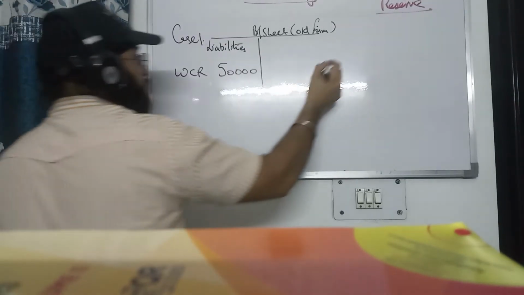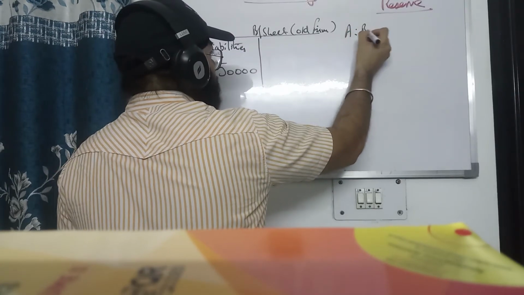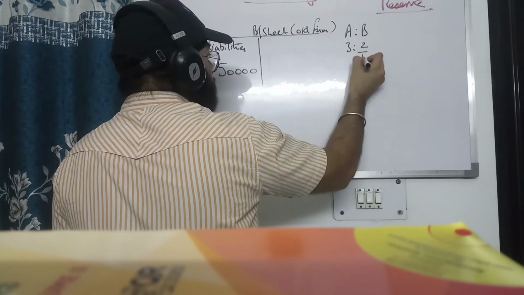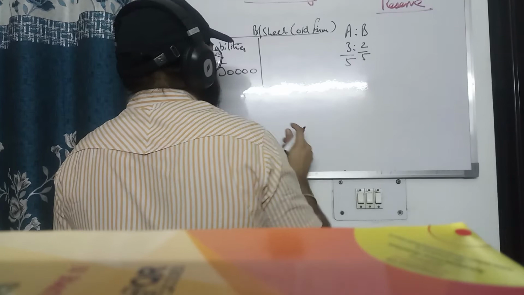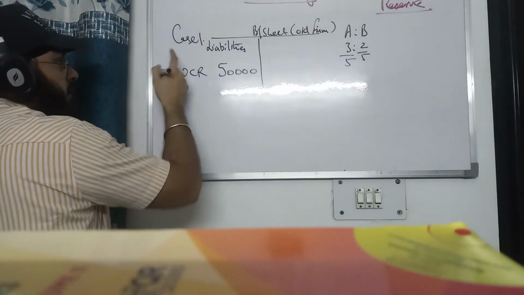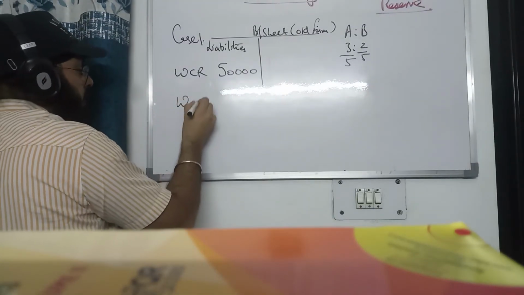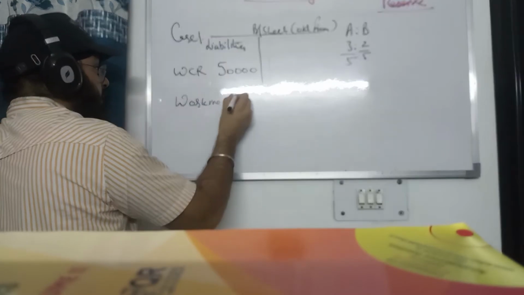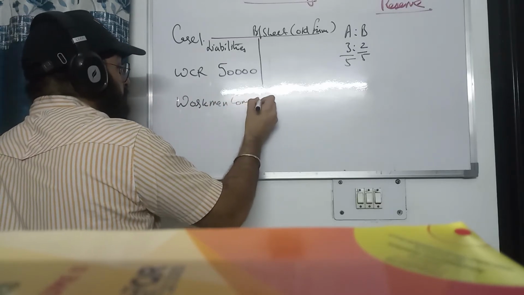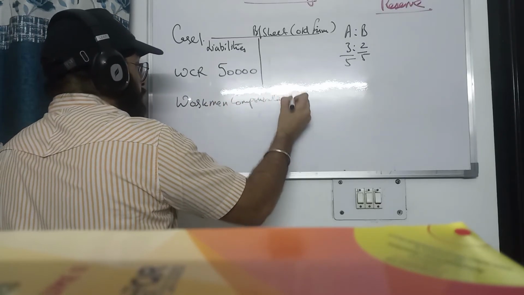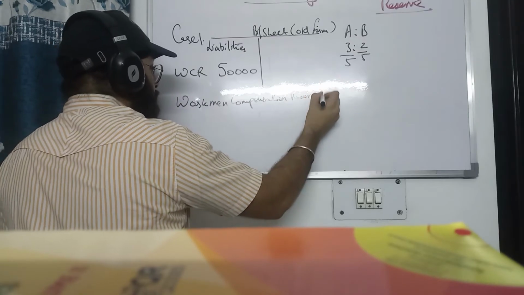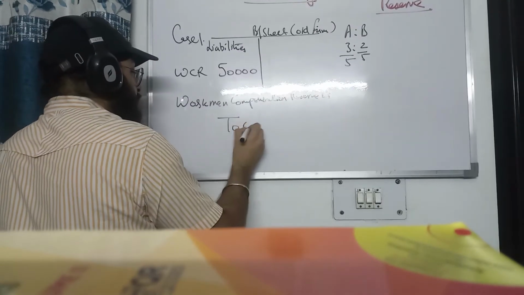Let us say two partners A and B share profit and loss in the ratio 3:2. Now the entry for workman compensation reserve will be: workman compensation reserve debit to old partners capital account.